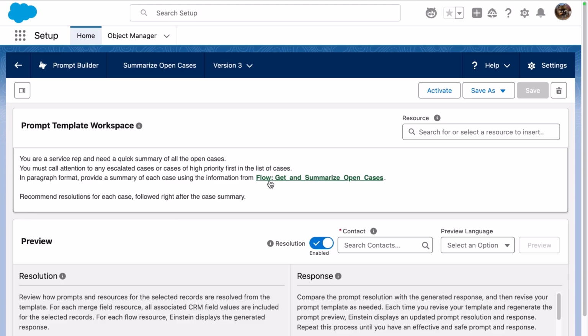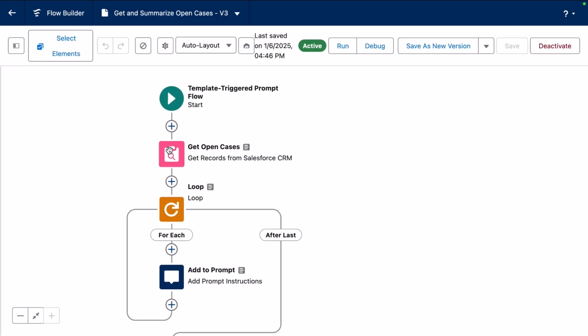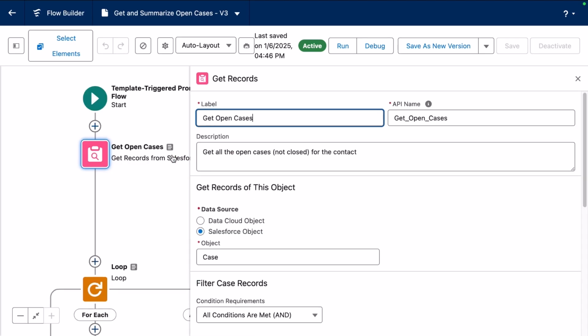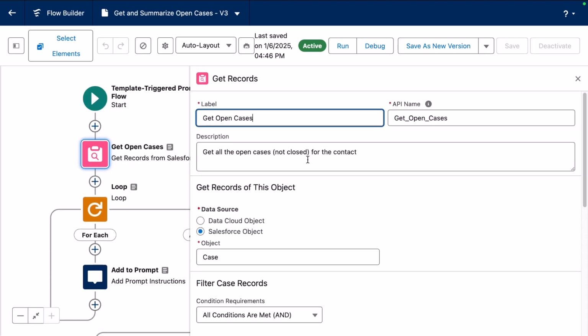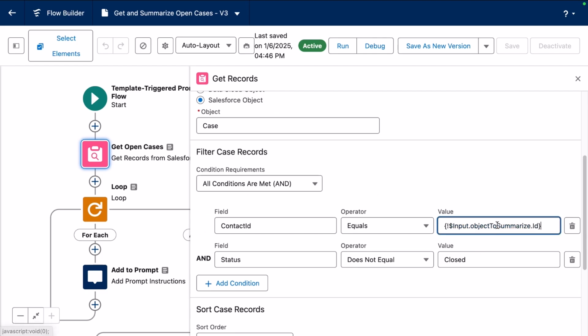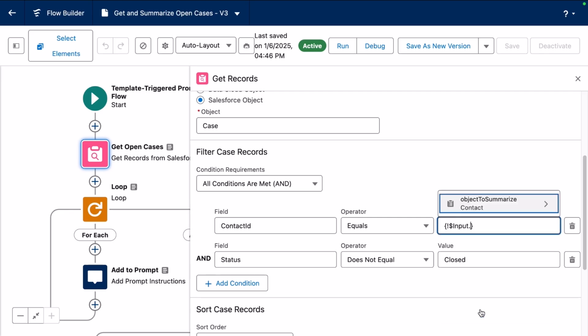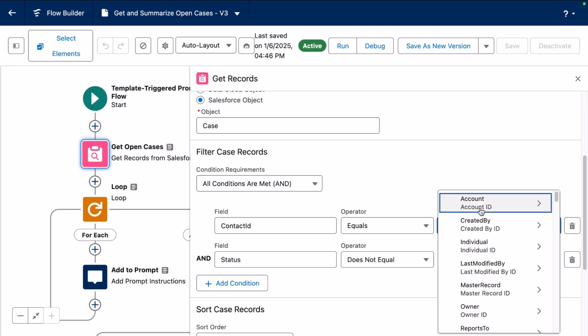So let's take a look at that flow real quick. And here is our prompt flow. What we do here is the first step, we are getting all the open cases for that contact. So here I'm looking at $Input. That's the input from the contact record, and that's an input into our prompt flow. We know that it's tied to the contact record.